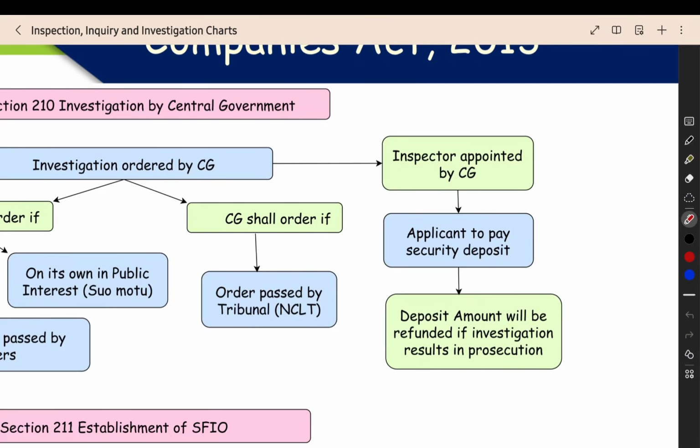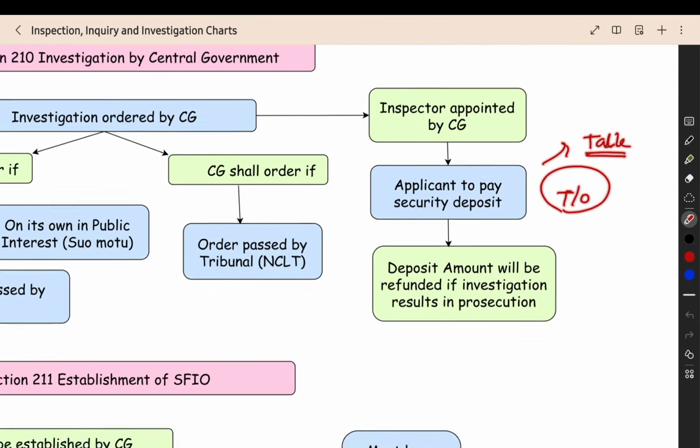When you are conducting the investigation, you have to travel a lot, you have to search for evidence, you have to give the salary to the inspector, and the inspector will have a team, the evidence gatherers, everyone, they have to be paid, and they have to maintain the office for this particular assignment. Like that, there will be cost for the investigation. That cost they have to recover, right? So the applicant has to submit the security deposit amount. This will be based on the turnover of the company. For this we have one table that we can see in the study material.